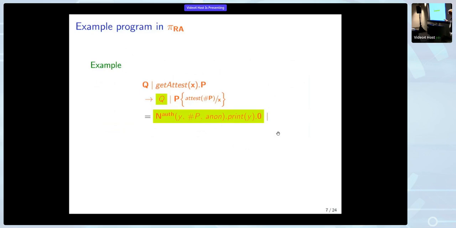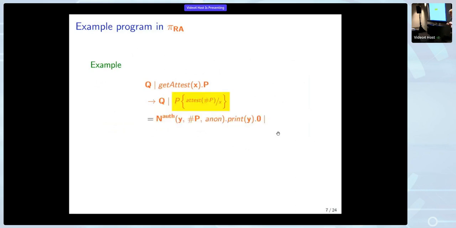So Q is a program that receives a message in an authenticated way, which means we still have the variable by which the message will be replaced. But now we also have a field where Q can demand, I only want messages from senders who can show me the attest of P. And it wants to stay anonymous, so it doesn't want to show its own attest.